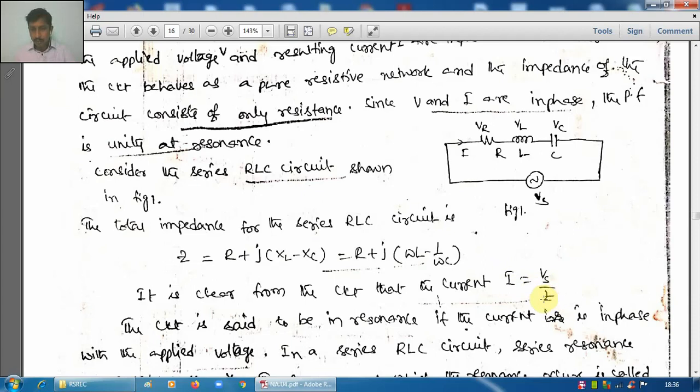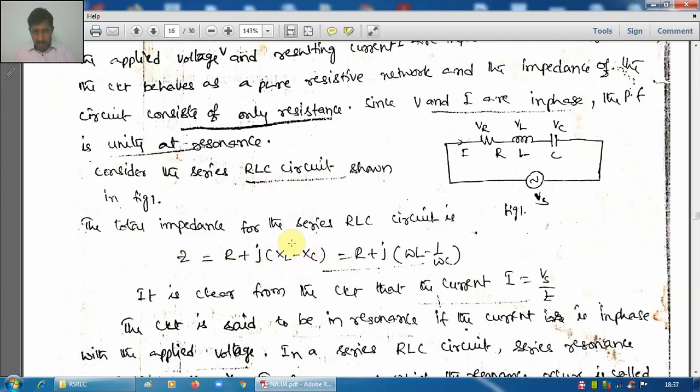In AC circuits, we will be having impedance. The impedance of an AC circuit is expressed as a complex quantity, R plus jX. Here R, the real term, is resistance. The imaginary term, the j term, is called reactance. So this is the impedance. We have to remember this. We have not come across this impedance so far, as it is not there in the syllabus of the present network analysis.